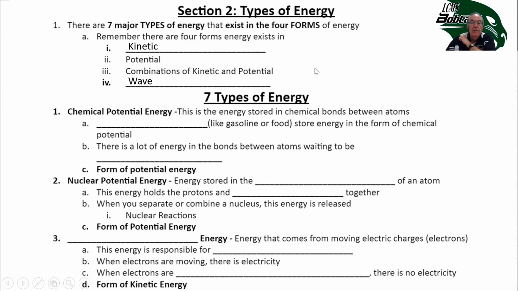The first kind of form of energy that people use is chemical potential energy. This is the energy that's stored in the chemical bonds between atoms. Fuels like gasoline and food have stored chemical energy. During the process of photosynthesis that you learned about last year, the plant is out there in the sun.